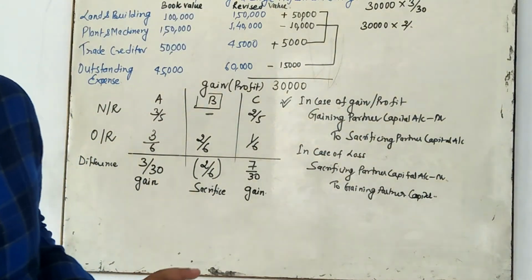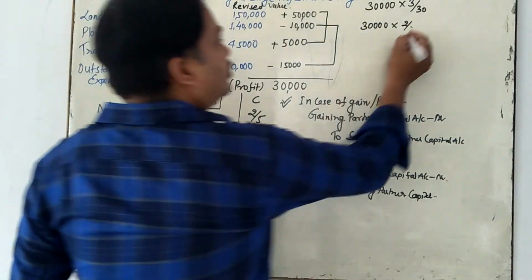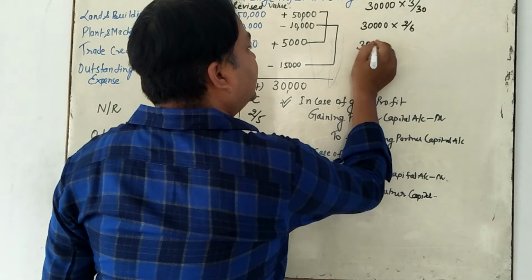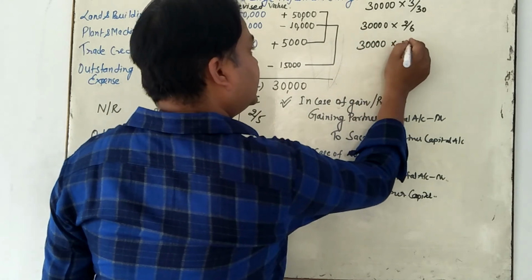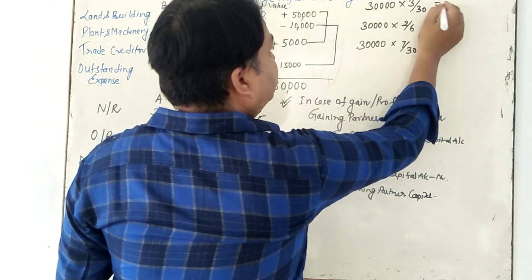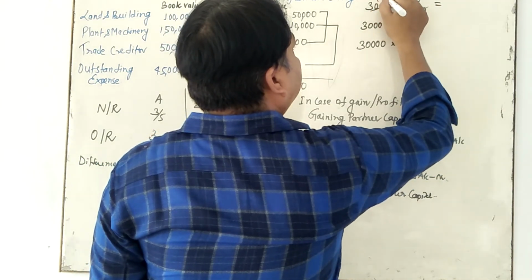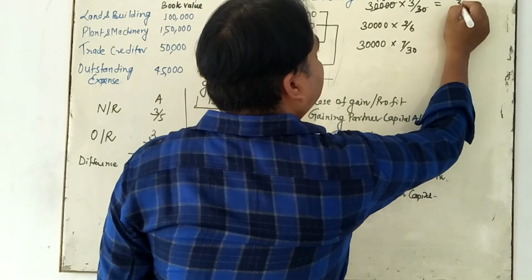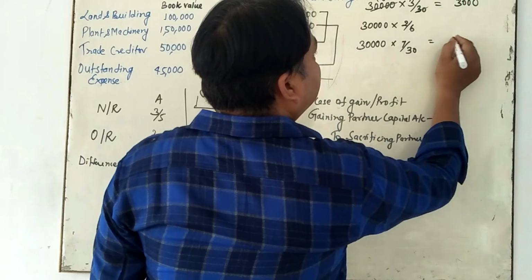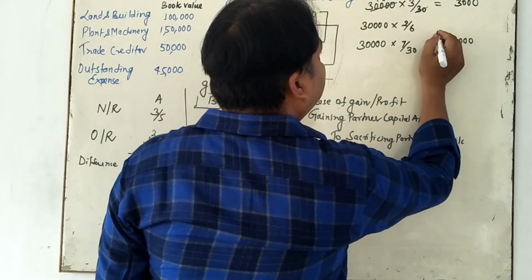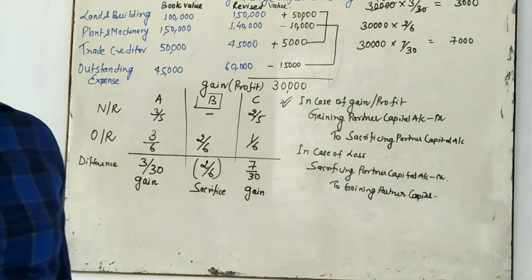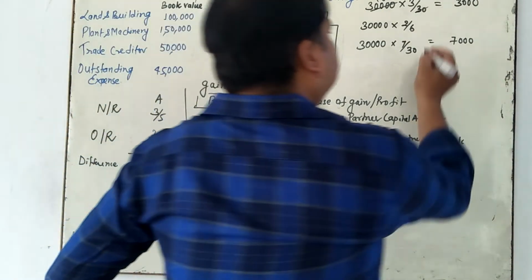You just write down 2 by 6 also. Next, 30,000 multiplied by 7 by 30. You need to calculate that. One, that is 3000, 7000, and what is the next value? That is the 10,000. Okay.